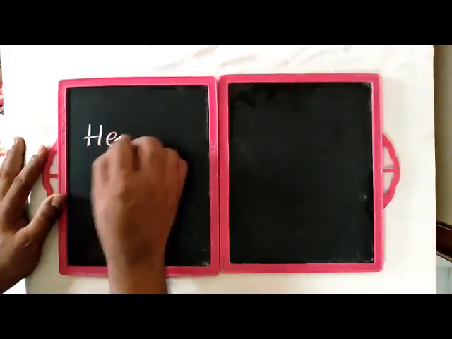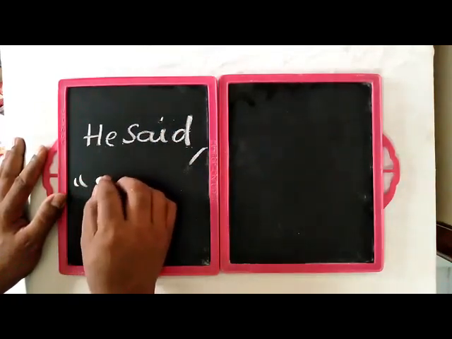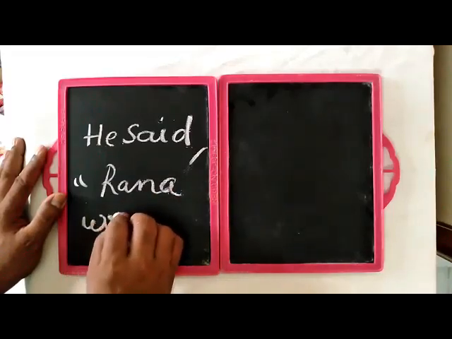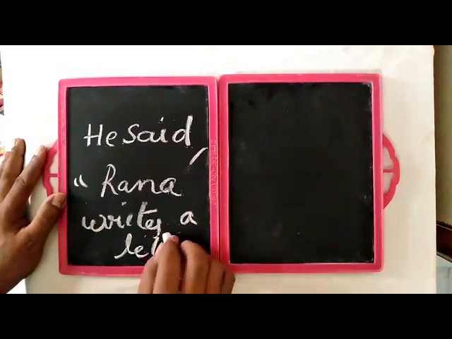For example, he said, Rana writes a letter.